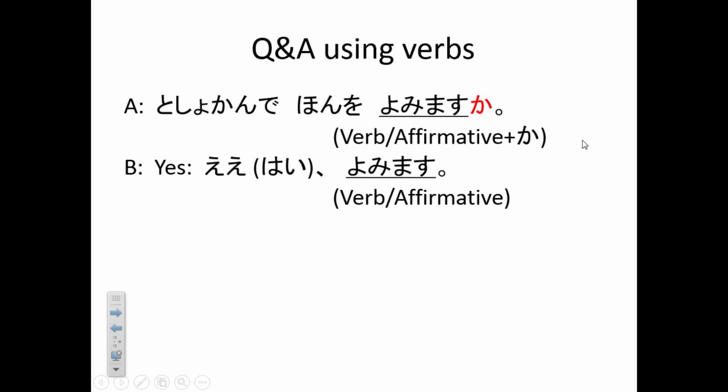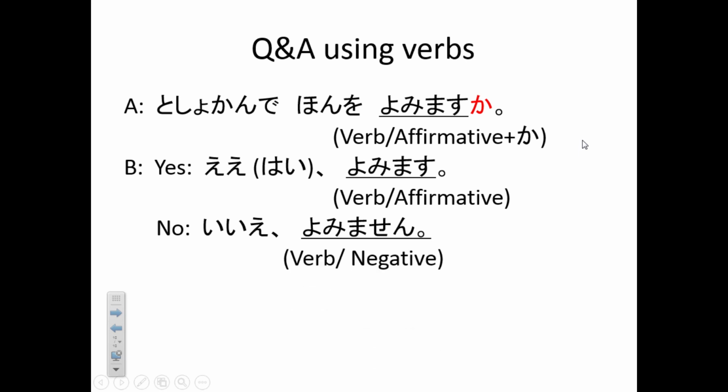For no, you should change it to negative form. Negative form is very simple in Japanese, as you remember. ます becomes ません. So you say, no, I don't read. So it becomes いいえ、読みません. I repeat one more time. 図書館で本を読みますか? 読みます. Or いいえ、読みません. When you hear something new, say this. そうですか.